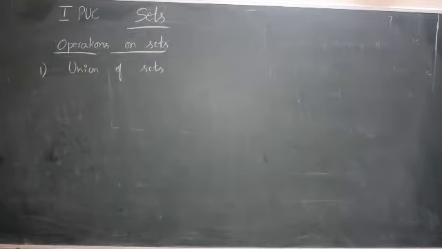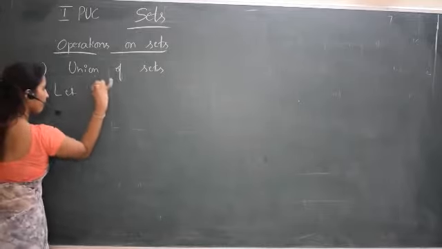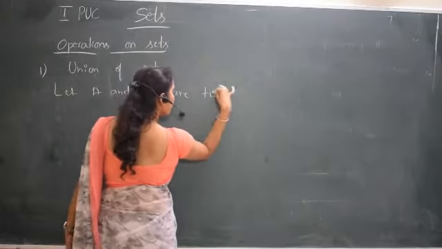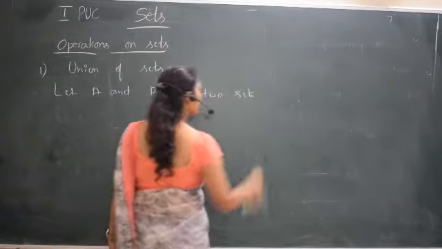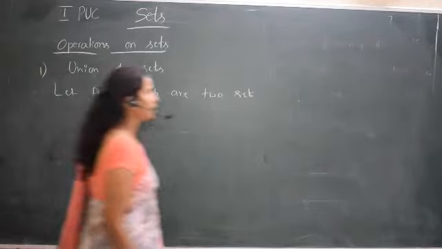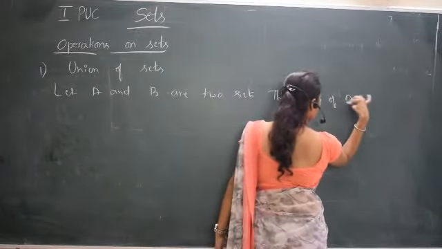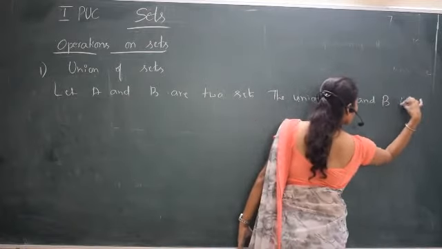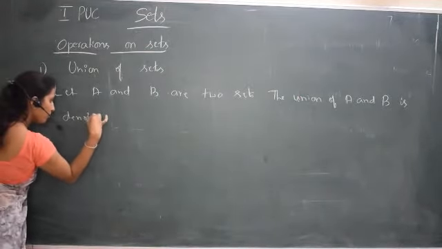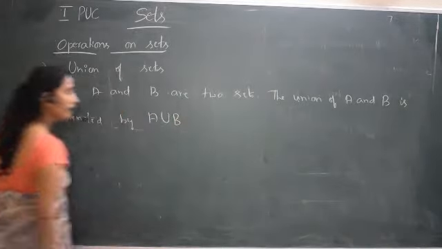Then the union of A and B is denoted by A union B. It is not universal at all.